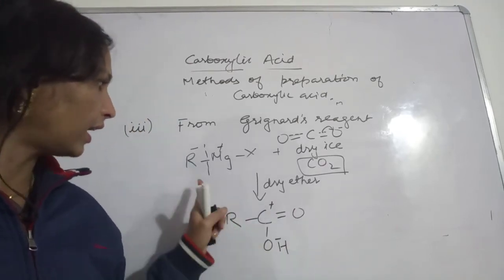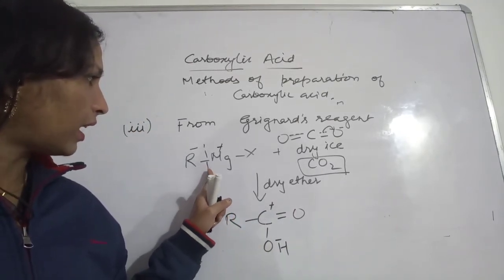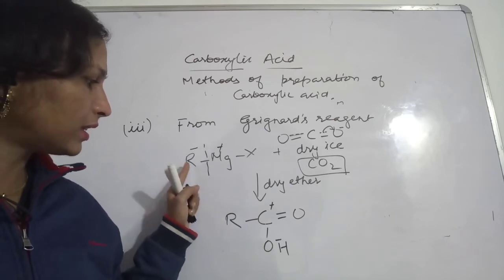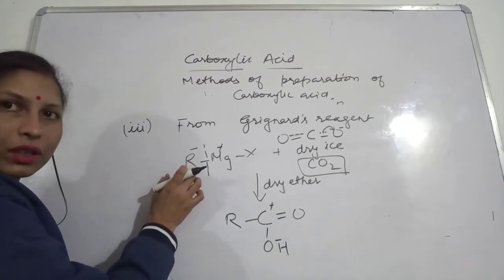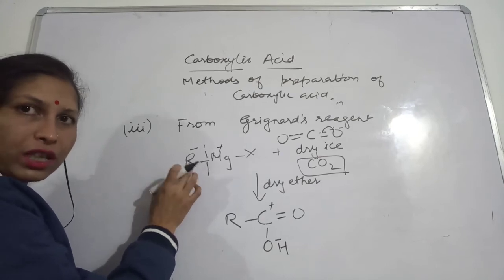Do remember, in this case, suppose the R you had was having 3 carbons.